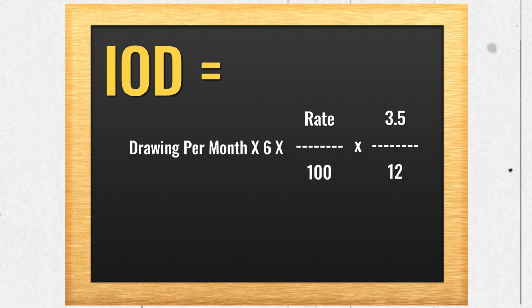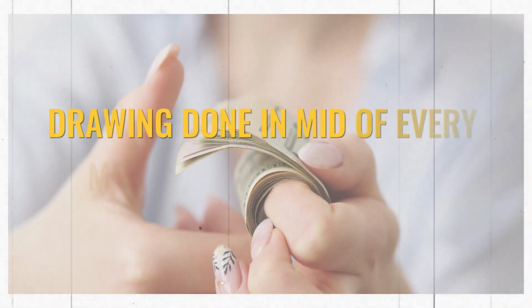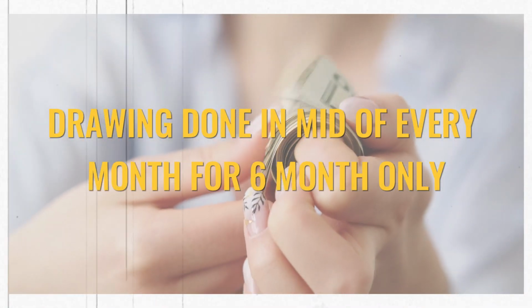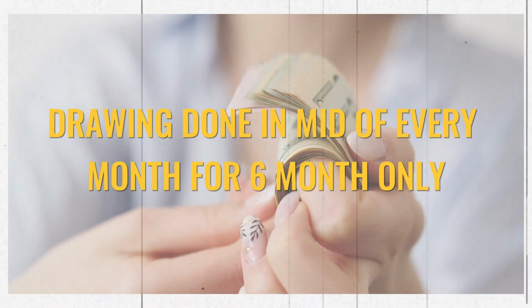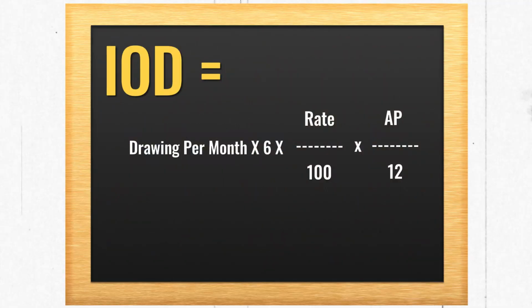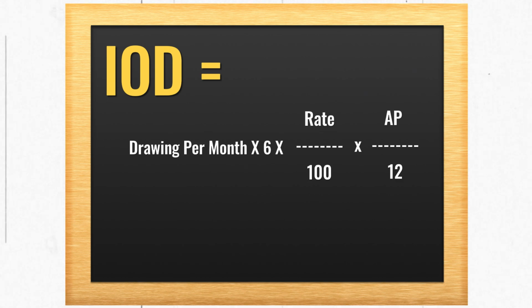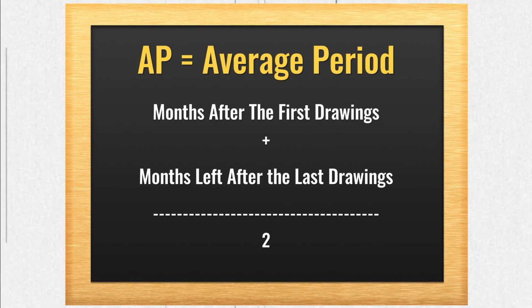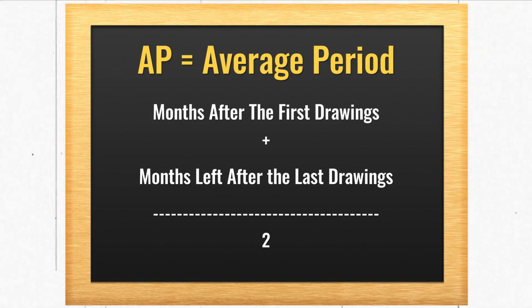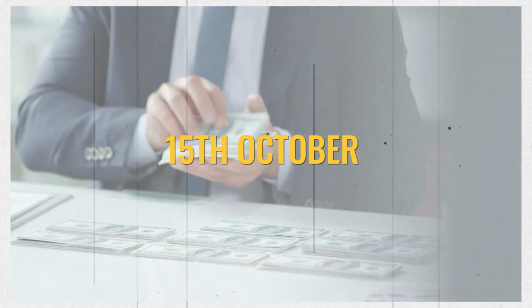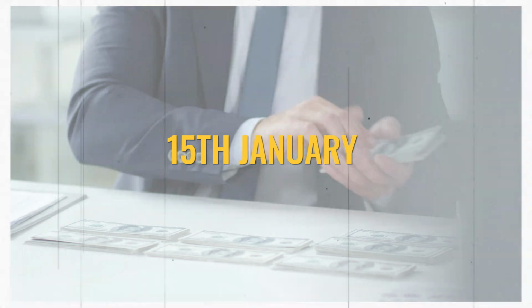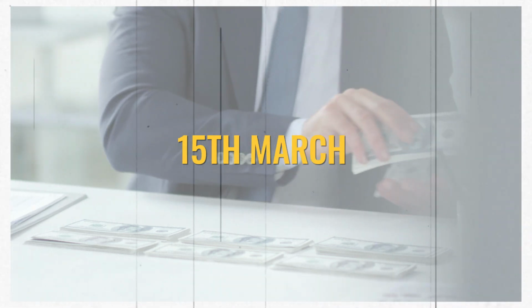Now, if this is clear, the second variation can be when the drawings are made in the mid of every month, again for 6 months only. So let's see the formula. The formula for this is interest on drawings is equal to drawings per month multiplied by 6 multiplied by rate upon 100 multiplied by AP upon 12. So this is the formula which is the same. Now the AP will matter. So let's check the dates first. The first drawing will be done on 15th of October, next 15th of November, 15th December, 15th January, 15th February, and the last on 15th of March.